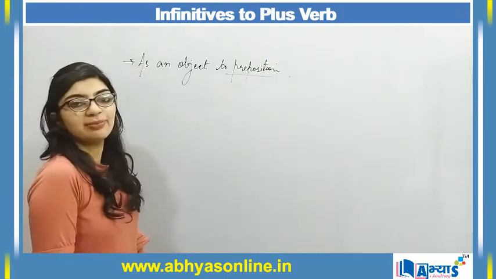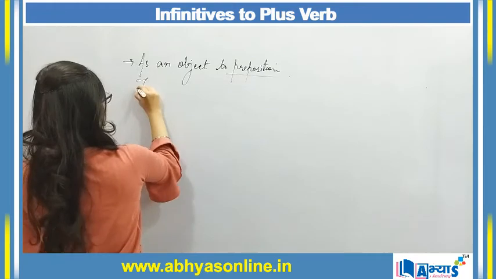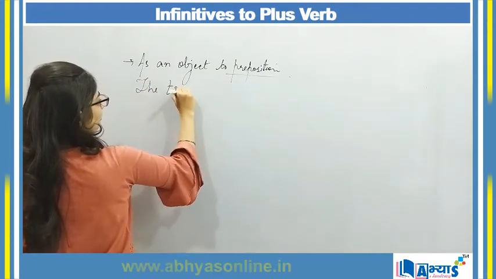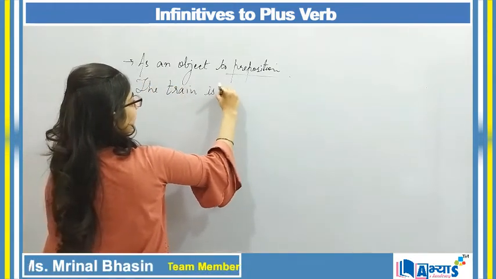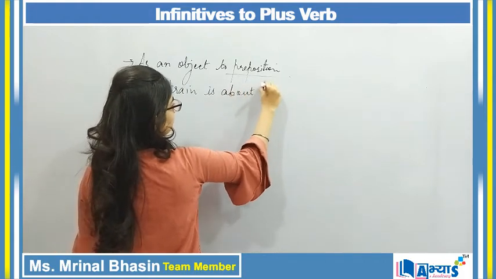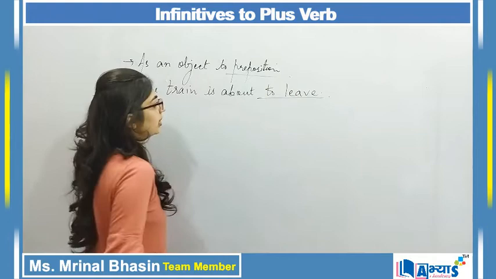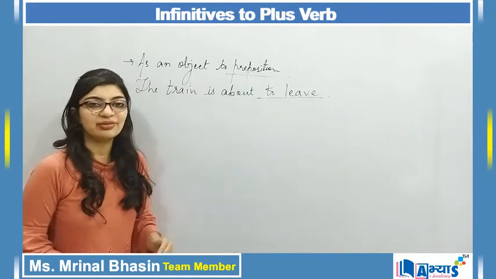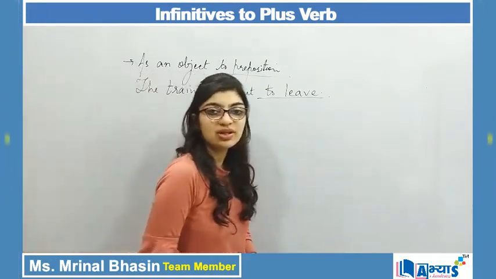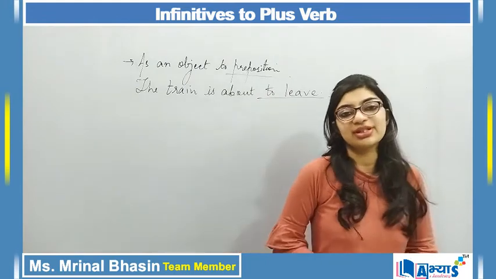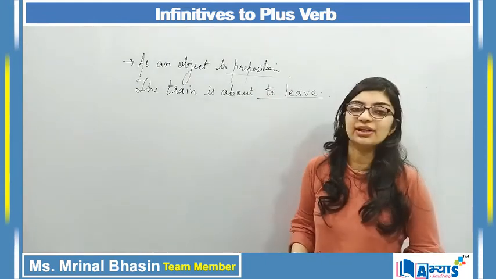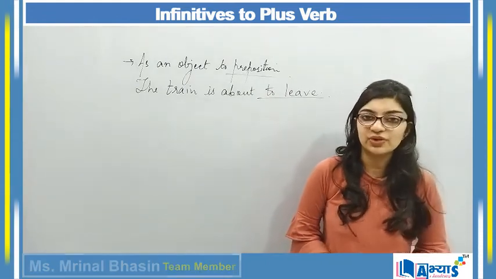So the best example can be: the train is about to leave. So "to leave" over here shows that it is leaving, right? So again it shows a preposition. So this is again a type of application of infinitives.